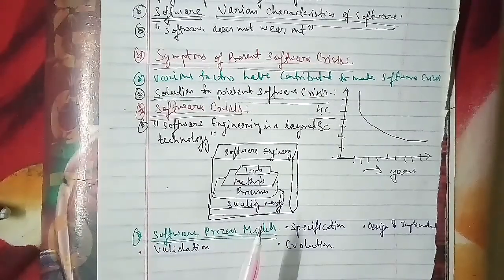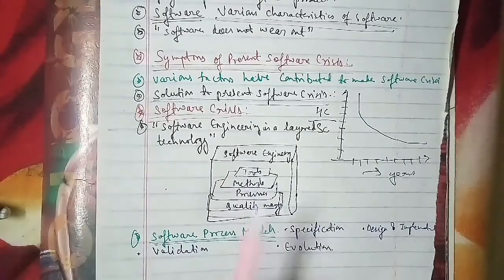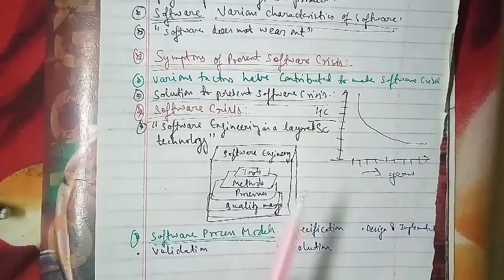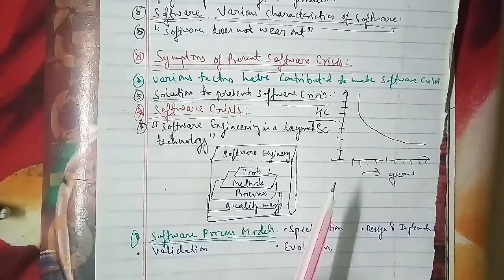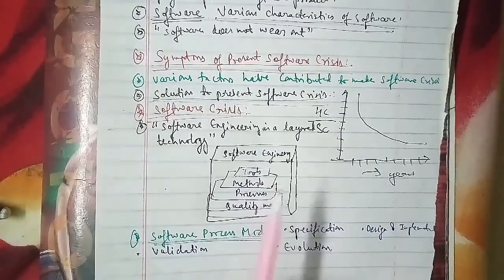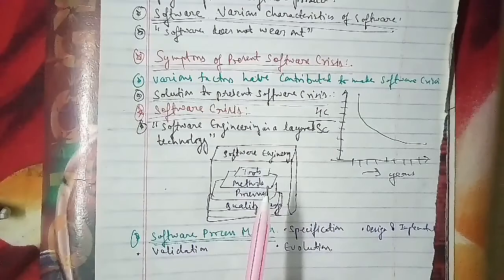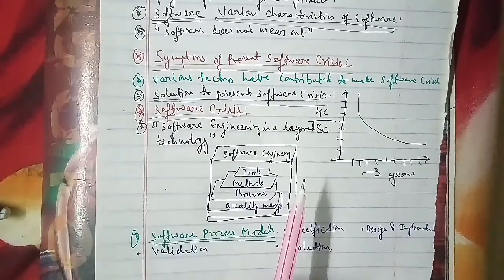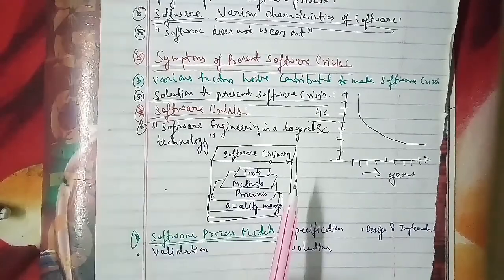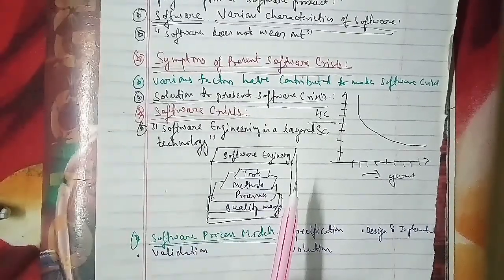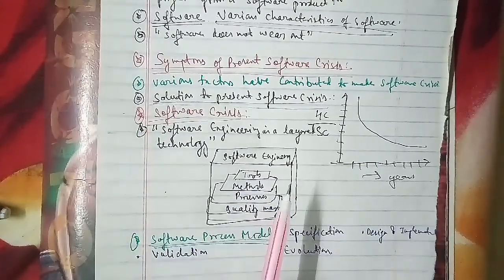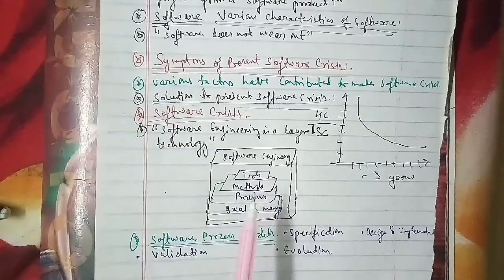So here the software process model is an abstract representation of a process. It presents a description of a process from some particular perspective. For example, the various process models can be represented by software development lifecycle models, such as the waterfall model, spiral model, prototyping model, and so on. Now we'll discuss each one by one in detail. Before starting with that, we'll discuss the process framework. What is a process framework? That has also been asked, and the other question they ask is to enlist the process framework activities.